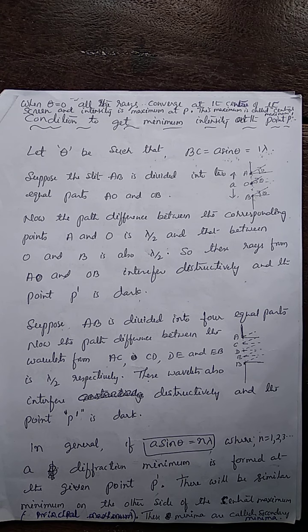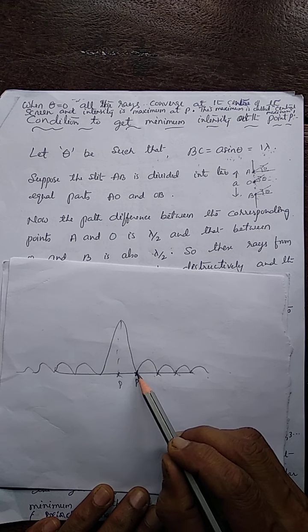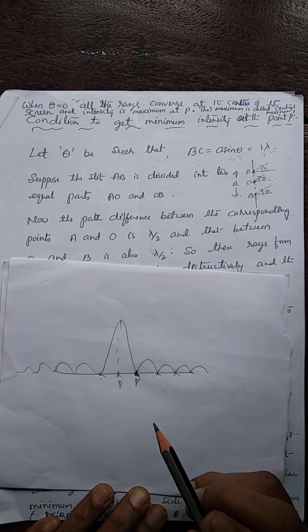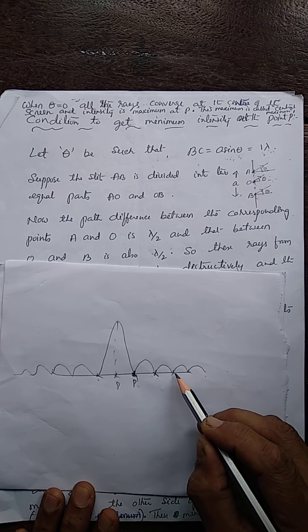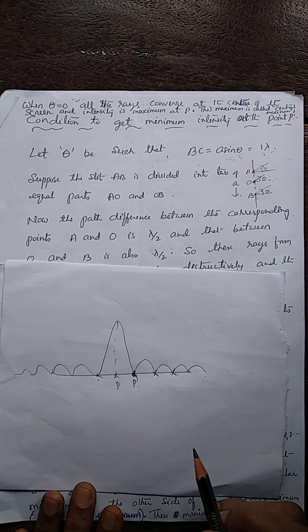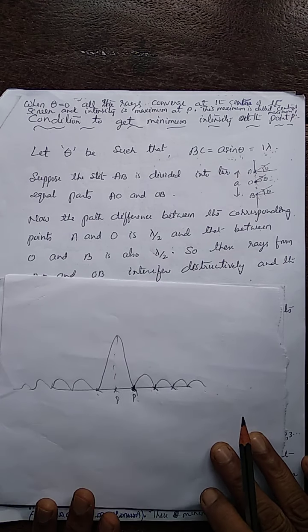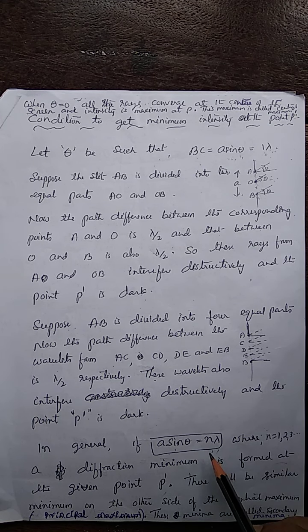In this pattern, when A sin theta is 1 lambda, this is the point. When A sin theta is 2 lambda, the second minimum is produced. 3 lambda means the third one, and so on. In this way, the different minima on either side of the central maximum are produced when the condition A sin theta equal to n lambda is satisfied, where n is an integer 1, 2, 3 and so on.